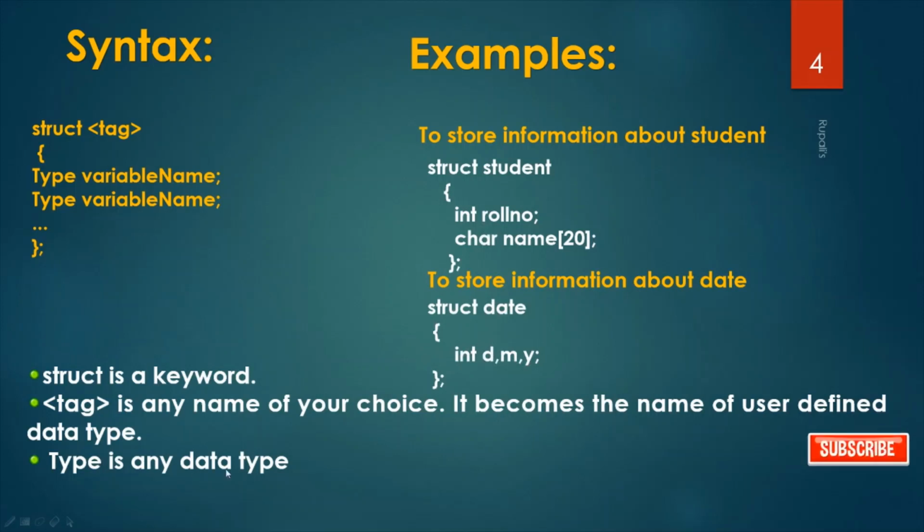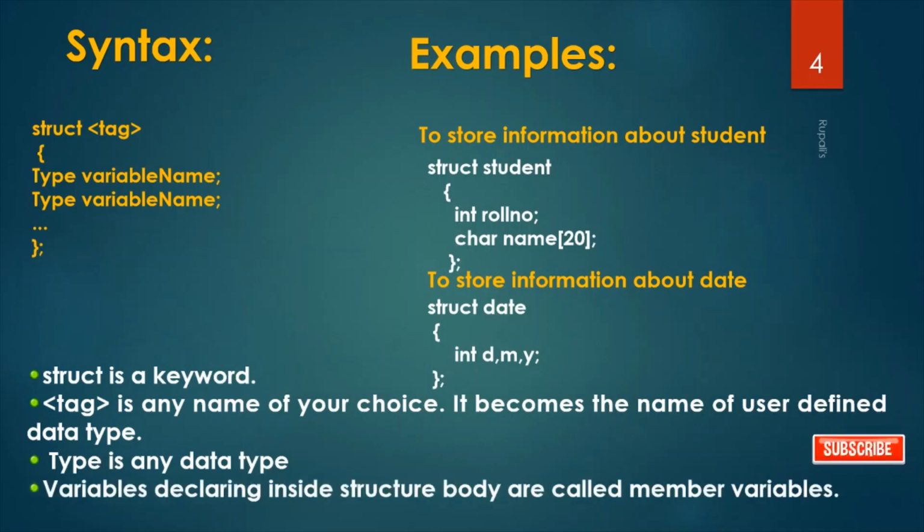So type is any primitive data type. Now the variables declared inside the structure body are called member variables. So these variables, roll number, name, D, M, Y, are called member variables.